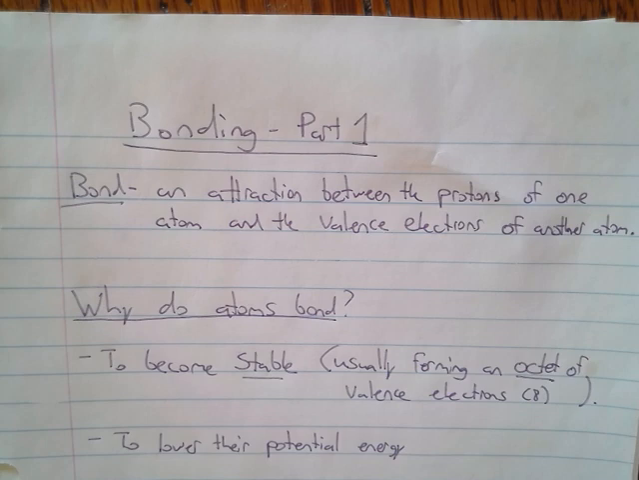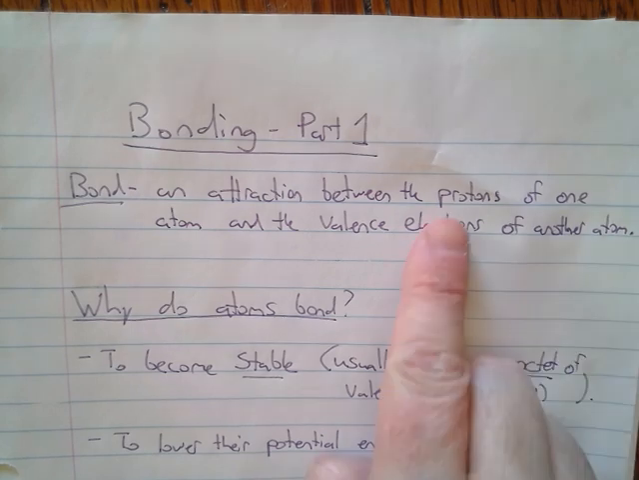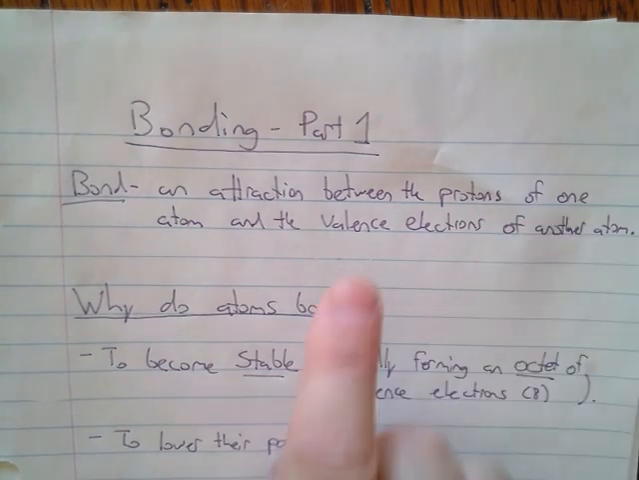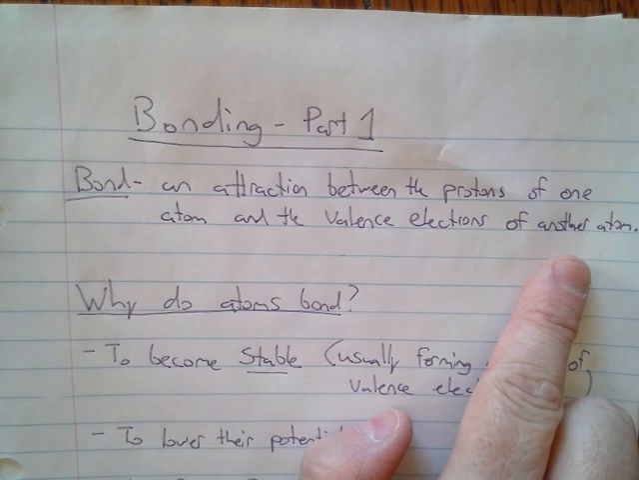Well, when we talk about a bond, what we're talking about is an attraction between the protons of one atom and the valence electrons of another atom. And this is why bonds form, is that they attract each other.